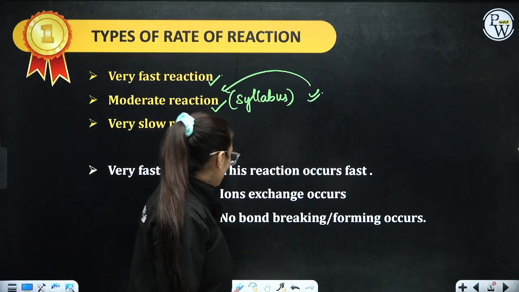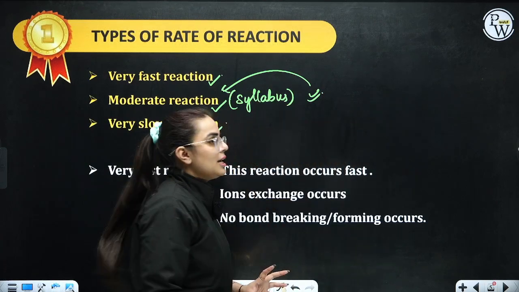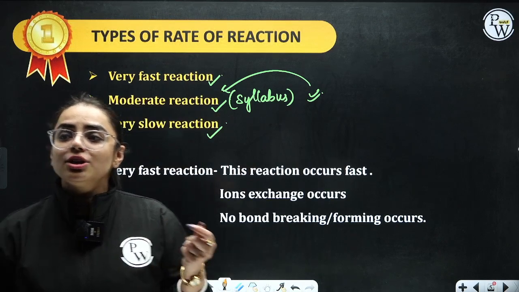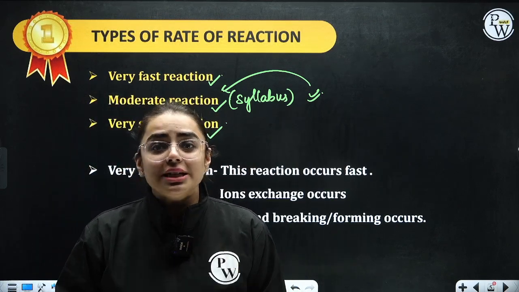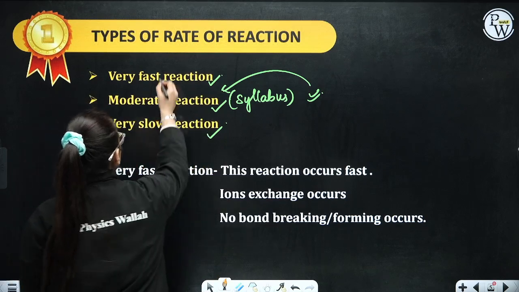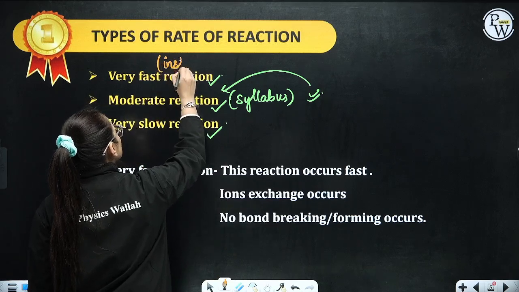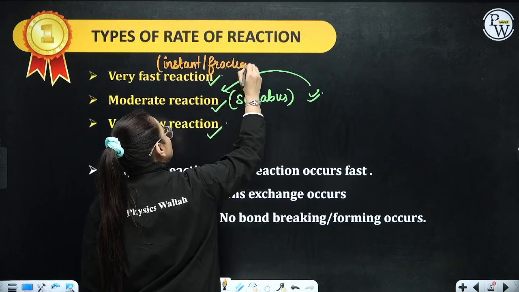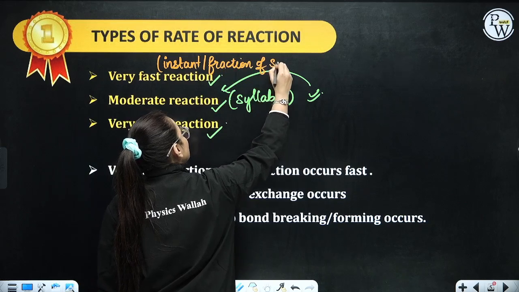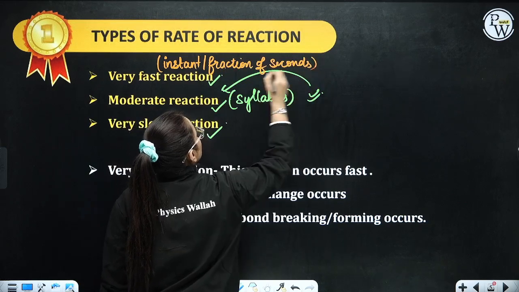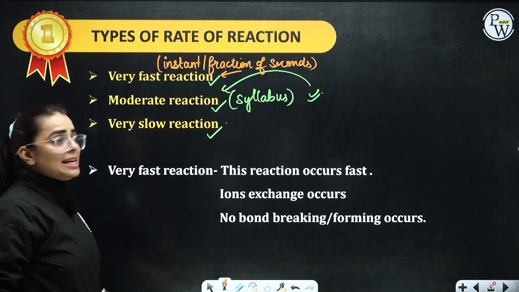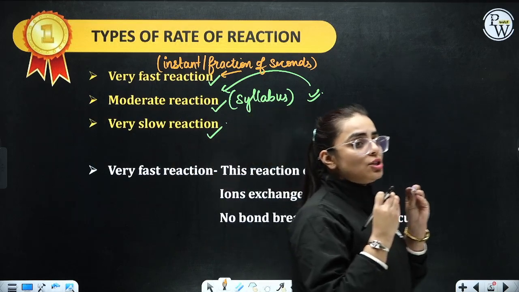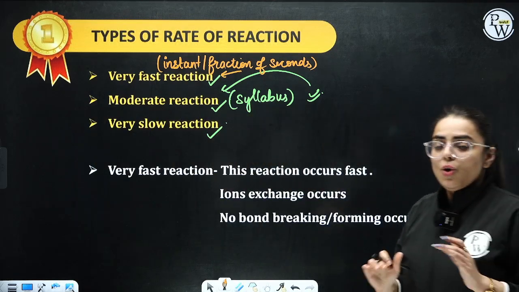Now let's talk about what we refer to as very fast reaction. My dear students, a very fast reaction is something which occurs in a very small interval of time, or I would say a very instantaneous kind of reaction, which occurs in fractions of seconds. So that is basically your very fast reaction. And let me tell you, in a very fast reaction there is no bond breakage and no bond formation. Only there is exchange of ions.